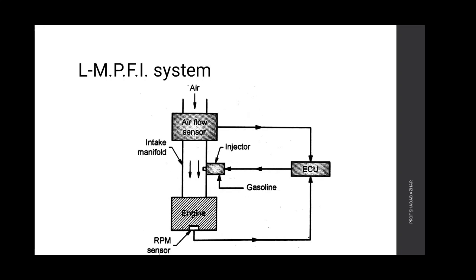As air enters into the intake manifold, the air flow sensor measures the amount of air and sends the signal to the electronic control unit, and the speed sensor sends the signal of RPM to the electronic control unit. The ECU in turn sends the signal to the injector in order to regulate the amount of gasoline to be injected into the manifold. Conceptually, the working of both systems is the same.